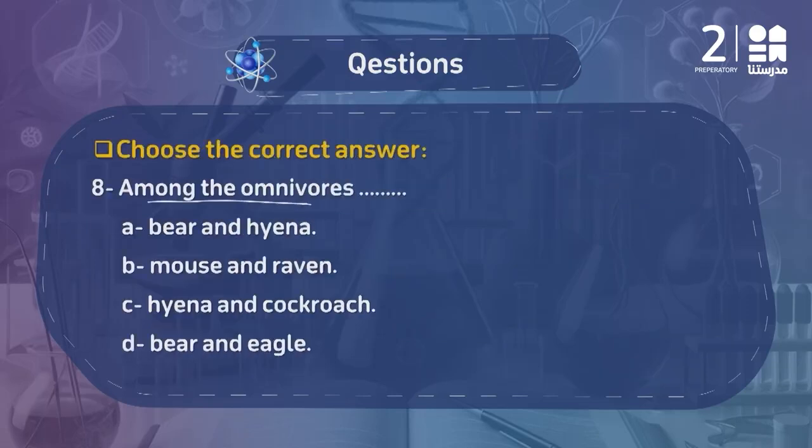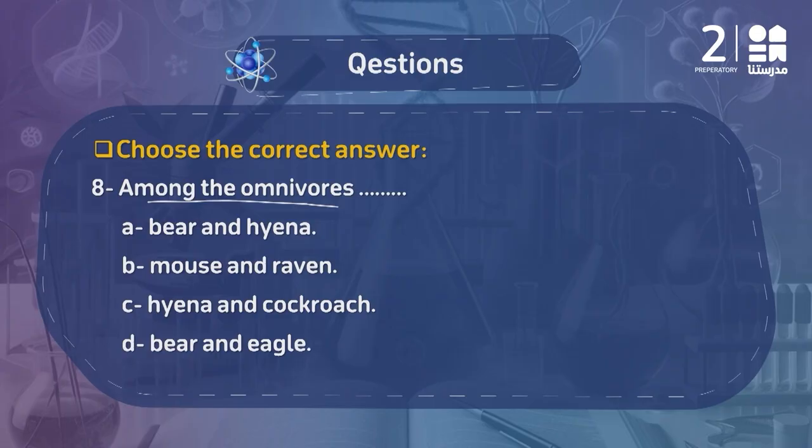Question number 8 says among the omnivores. Of course omnivores are living organisms that could depend in their nutrition on both the flesh of animals and the plants. They can eat both the plants and the animals, and therefore we will choose the mouse and the raven.